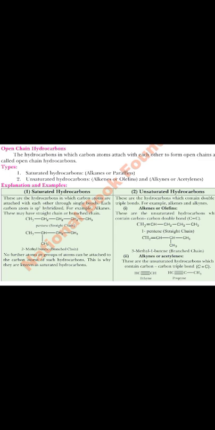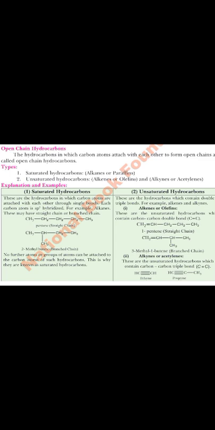Here we have two divisions of them: the saturated hydrocarbons and the unsaturated hydrocarbons. The saturated hydrocarbons are alkanes, while the unsaturated hydrocarbons would be what you call the alkenes and alkynes. So again, the cycle makes the difference. The open chain hydrocarbons are those in which carbons are attached to another carbon. They don't need any ring.